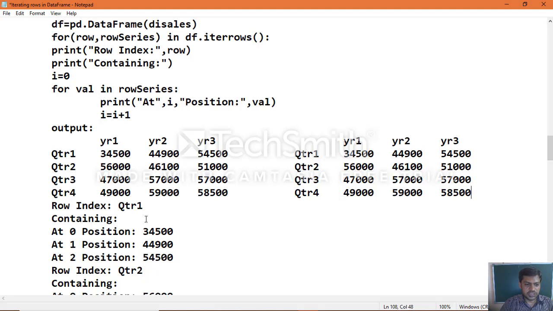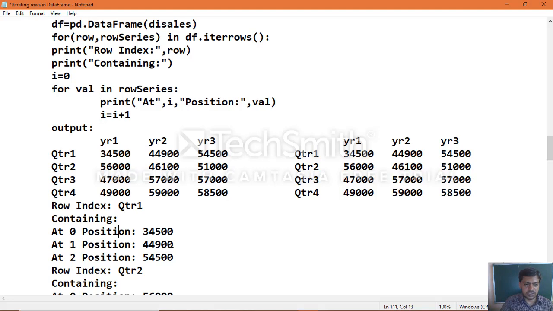when you look at the position-wise, you can see quarter 1, the same thing, but it is represented instead of Year 1, Year 2, Year 3 by the position values 0, 1, 2, which are considered quarter 1 position values, as you can see here clearly. At position 0 the value is 34,500, at the first position 44,900, that is Year 2 sales, and at position 2 the value is 54,500, that is Year 3 values. So instead of displaying the column headers, by default the positions 0, 1, 2 and so on are displayed here.